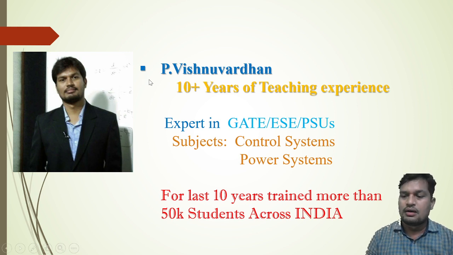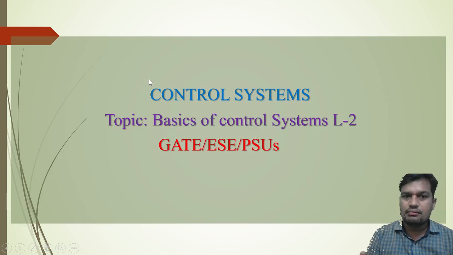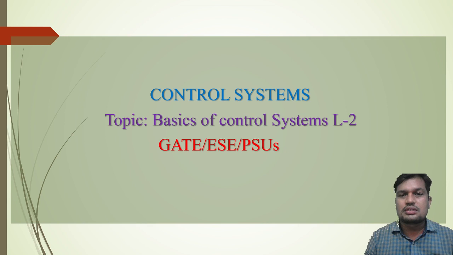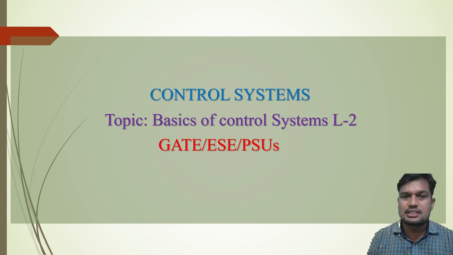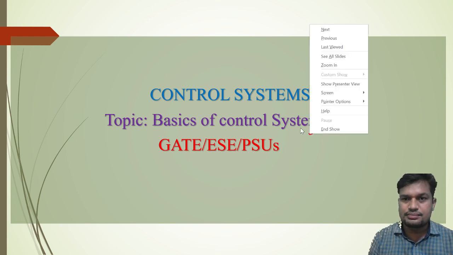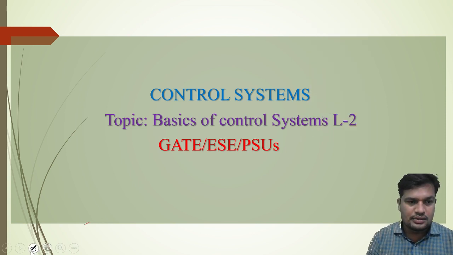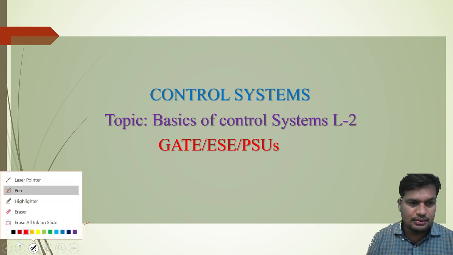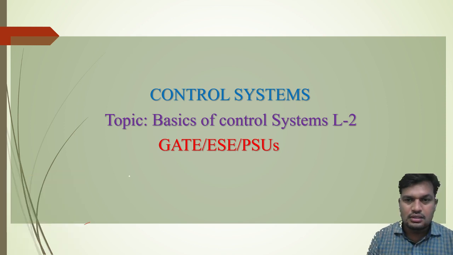Now let's come to open loop control system and closed loop control system along with transfer function today. This is basics of control system, lecture 2. I need to change the color of the pen so that it will be more clear to you.